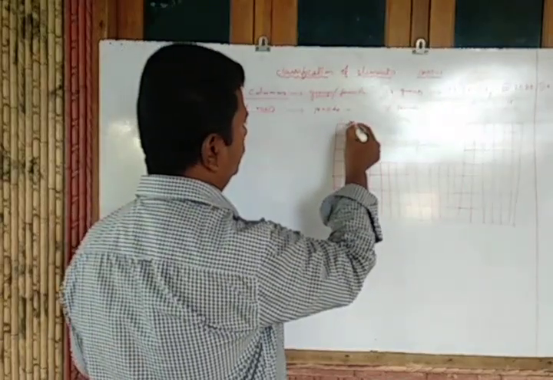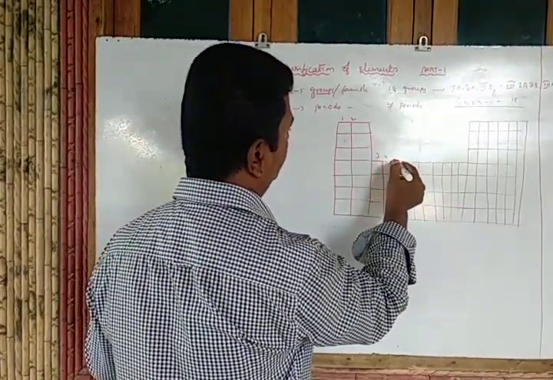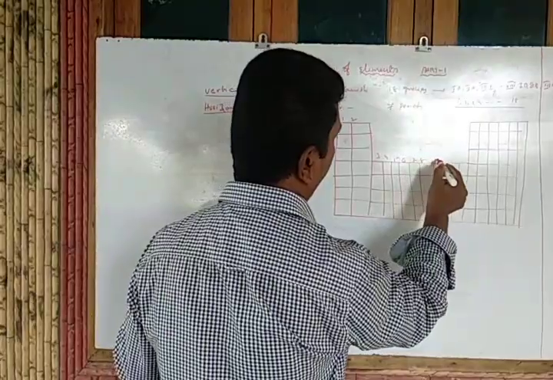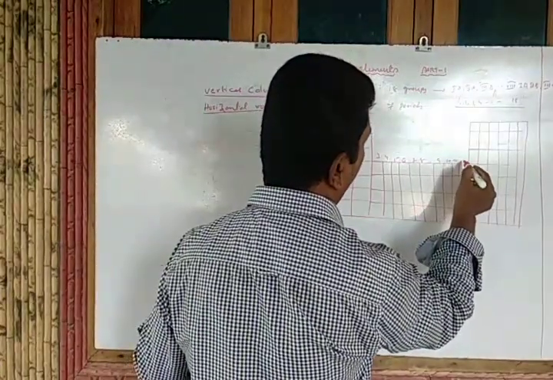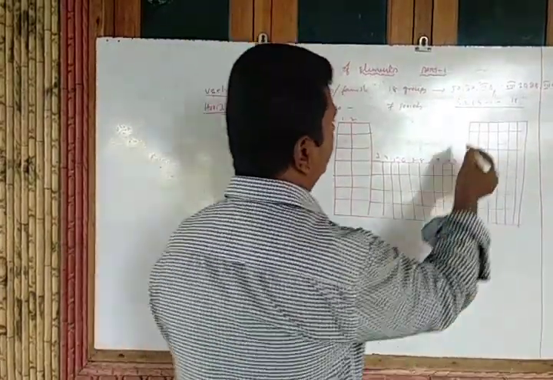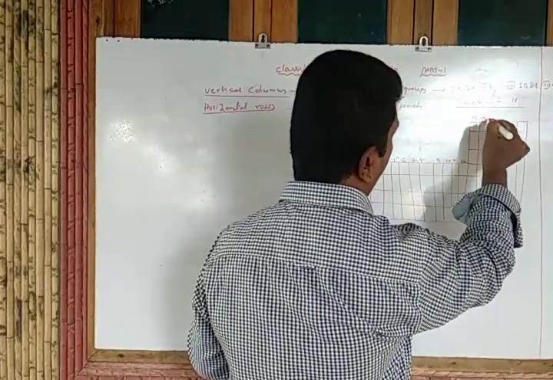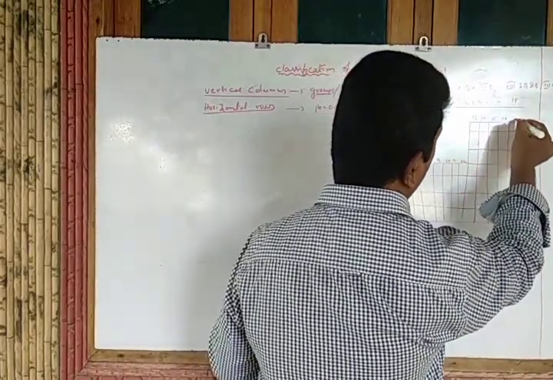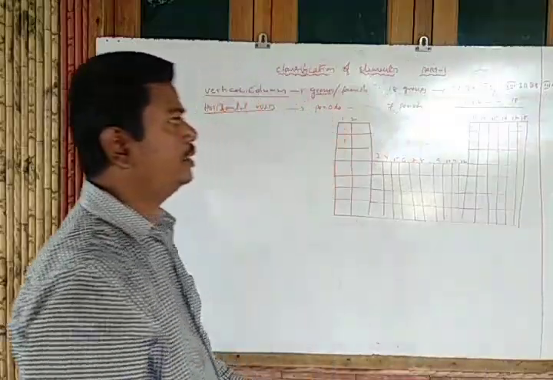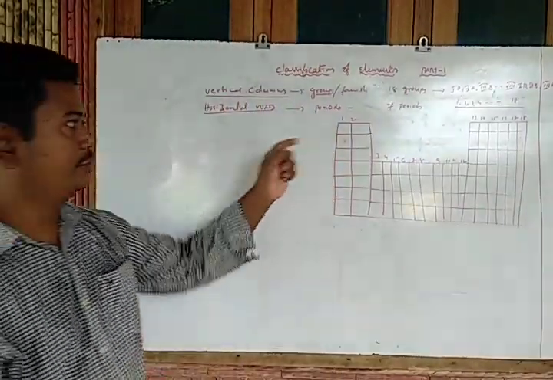This one is 1, 2, 3, 4, 5, 6, 7, 8, 9, 10, 11, 12, 13, 14, 15, 16, 17, 18. So totally how many groups are there? 18 groups.